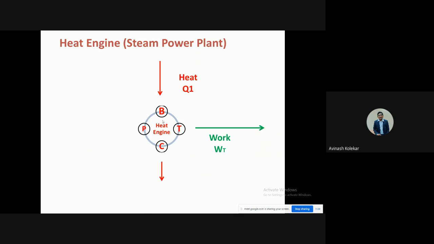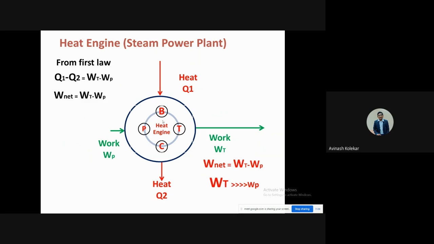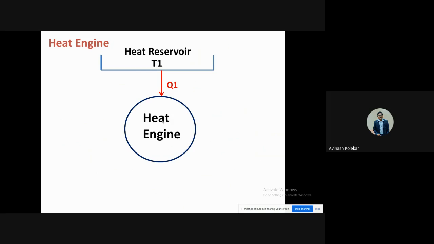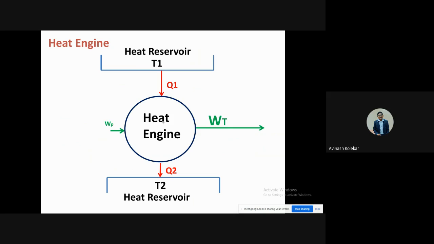If you draw the line diagram for that, the heat engine is like this: it takes heat from a high temperature reservoir, rejects heat to a low temperature reservoir, and generates the turbine work. So you get the turbine work as output from here. This is what a heat engine is.